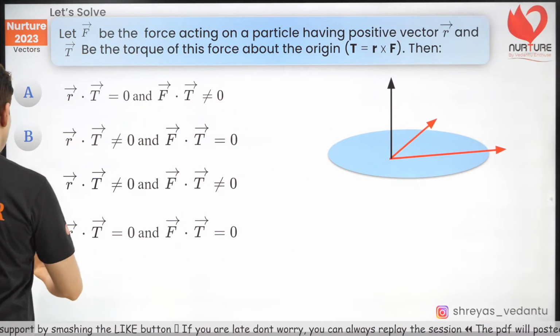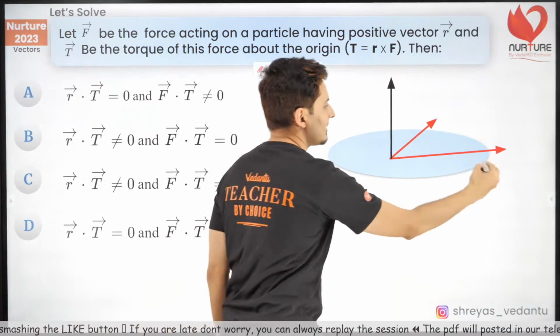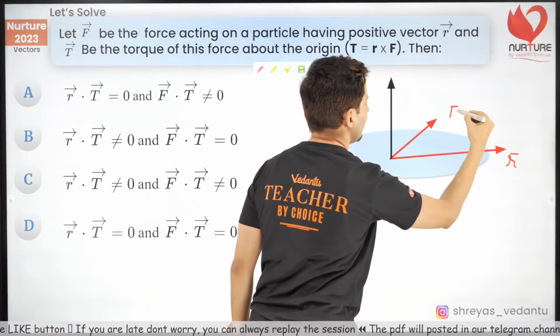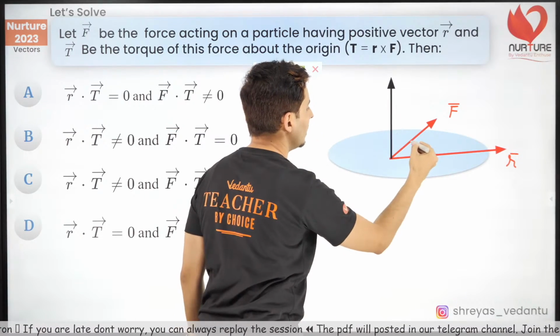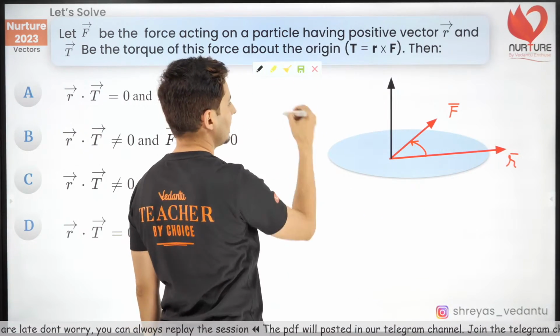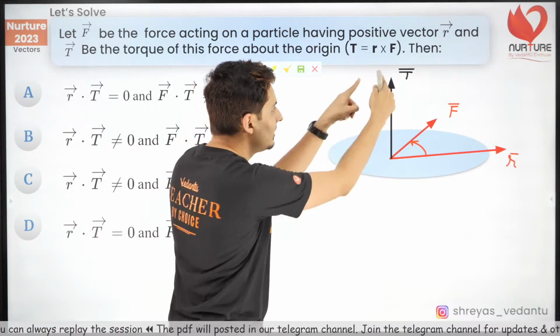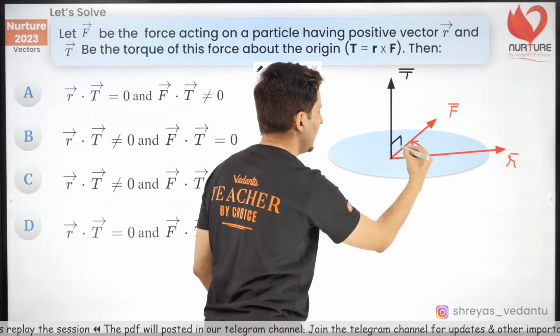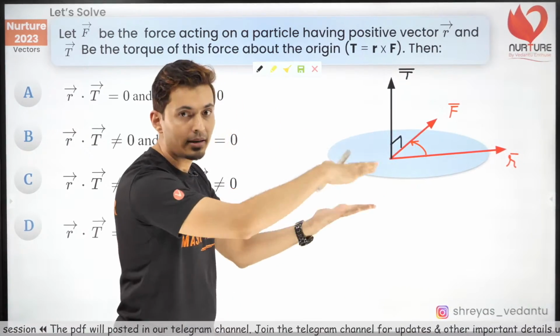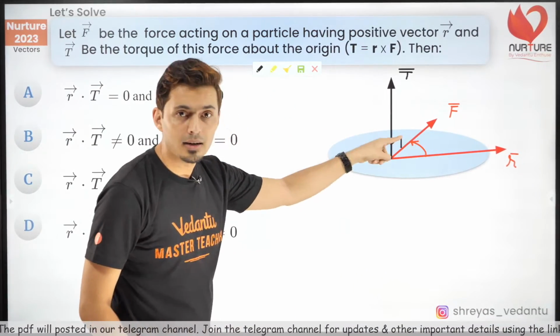So now look at this guys. Let's say this is R, this is F, and you went like that. You curled your fingers in this way, then this is your torque vector. Now don't you know that this vector is actually perpendicular to this blue colored plane which contains force and R?